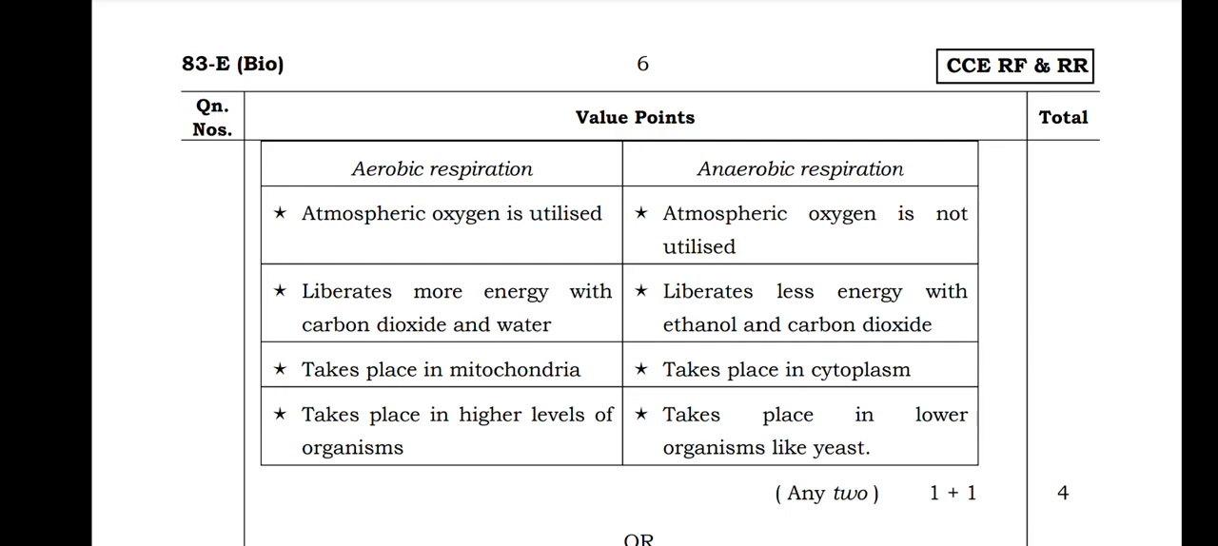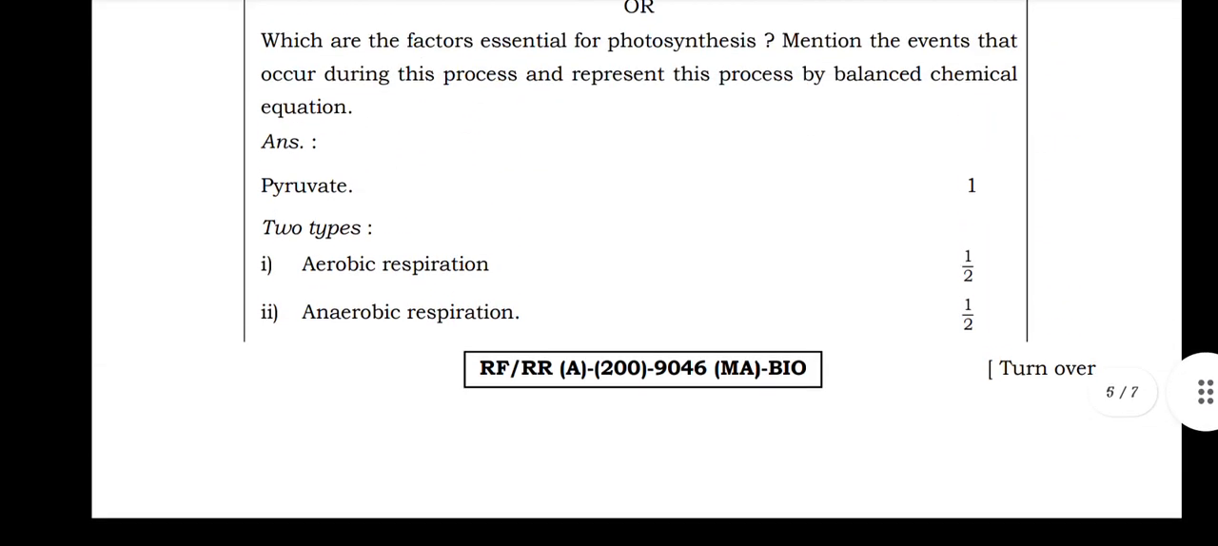Aerobic respiration takes place in mitochondria. Anaerobic takes place in cytoplasm. Aerobic takes place in higher organisms, and anaerobic takes place in lower organisms like yeast. So 1 plus 1 you will get 2 marks.